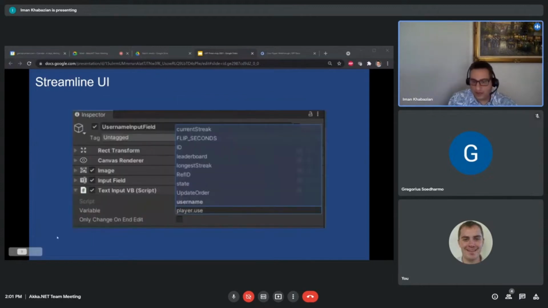We've also streamlined the ability to add UI, or to bind UI to data. I talked a little bit about our data store, but we've also created all of these UI element components that you can go into, and through the inspector panel, you can look up everything that's in your data store. We have global state, but we also have an autocomplete lookup mechanism.